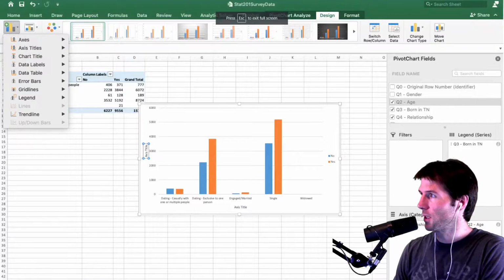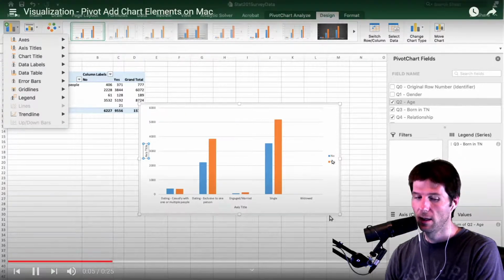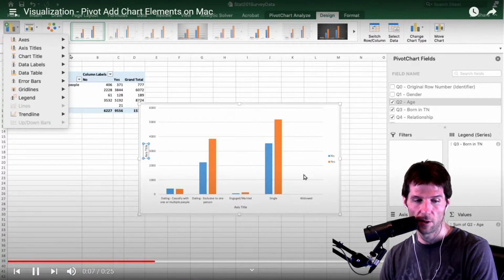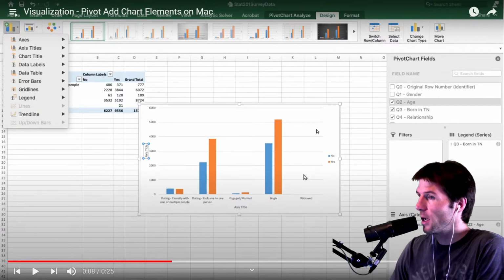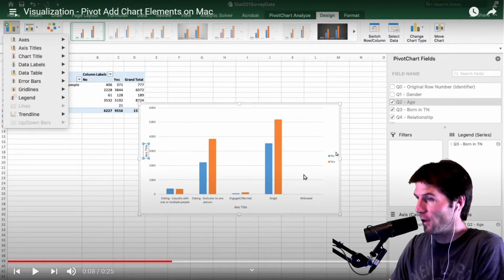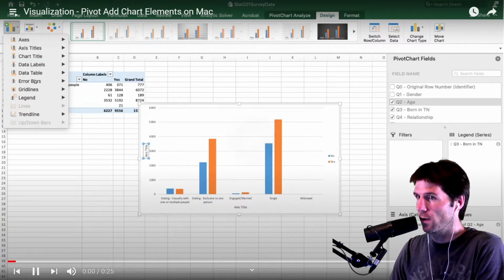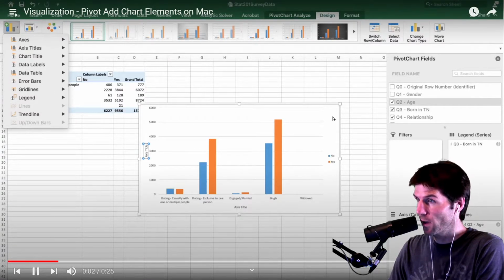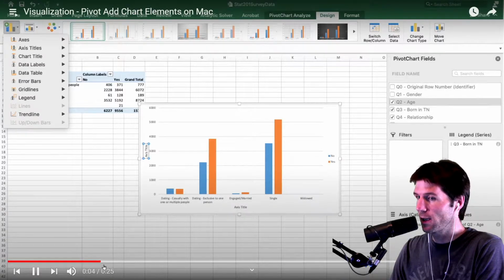On the Mac, you don't have the same options as the PC. You don't have the plus icon. You need to make sure of the steps: make sure you've clicked your graphic and then click Design. Under Design, you'll see the plus options over here. But you have to have the graphic clicked, and then you have to click the Design tab.